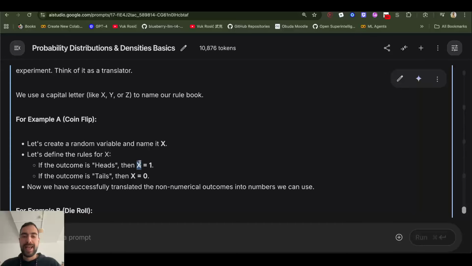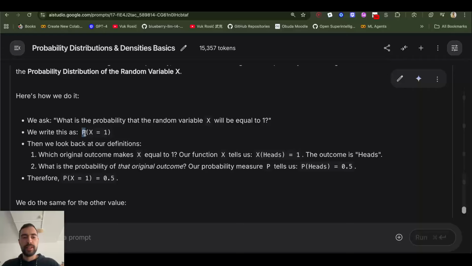So the value of x is not known in the beginning. That's why it's called a random variable. We don't know it until we get results from flipping the coin. So x has a 50% chance to be 1 and a 50% chance to be 0. It's not known beforehand. So we can say that the probability of random variable x being 1, or being heads, is 0.5 or 50%. And the probability of random variable x being 0 is also 0.5, 50%.